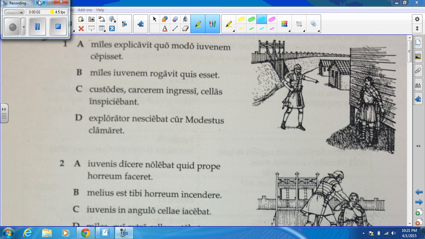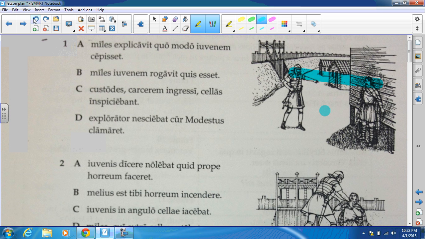Okay, this is what we're supposed to have done in our packet. You are supposed to read all four of those sentences and decide which one best describes the picture over here. It looks like there's a soldier and he's talking to a boy of some sort, and I think that's probably going to be our answer, but we'll look at all of them just in case.